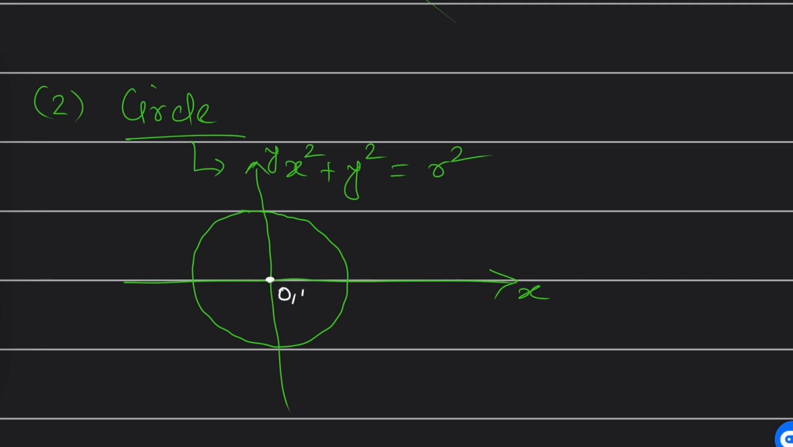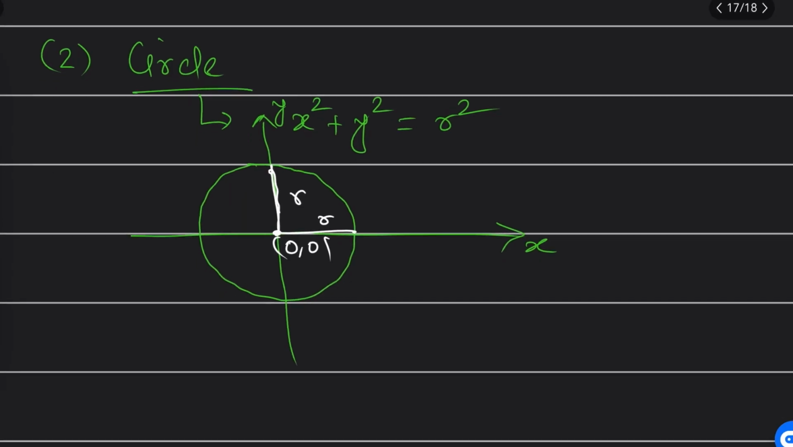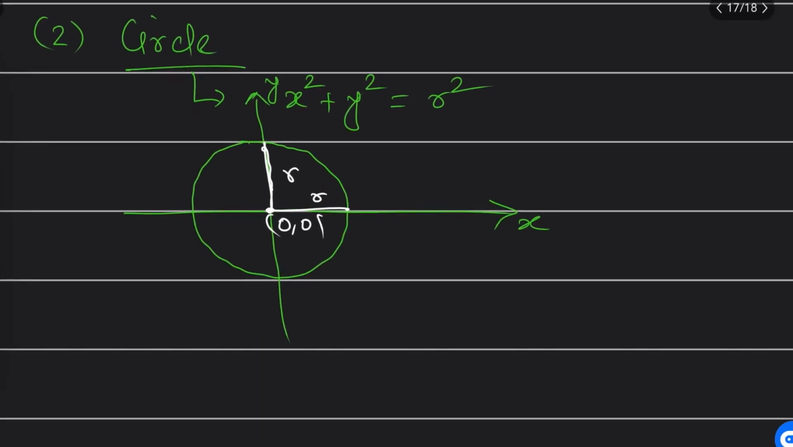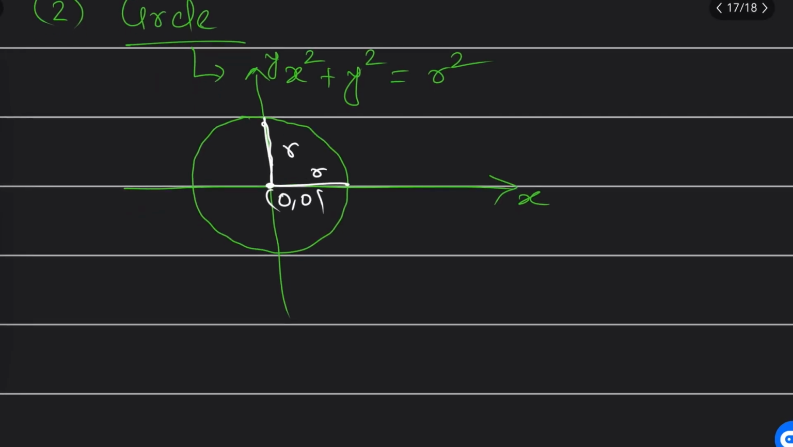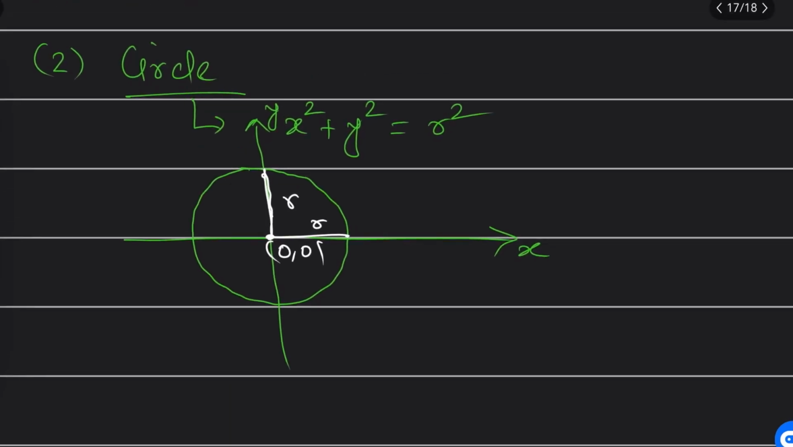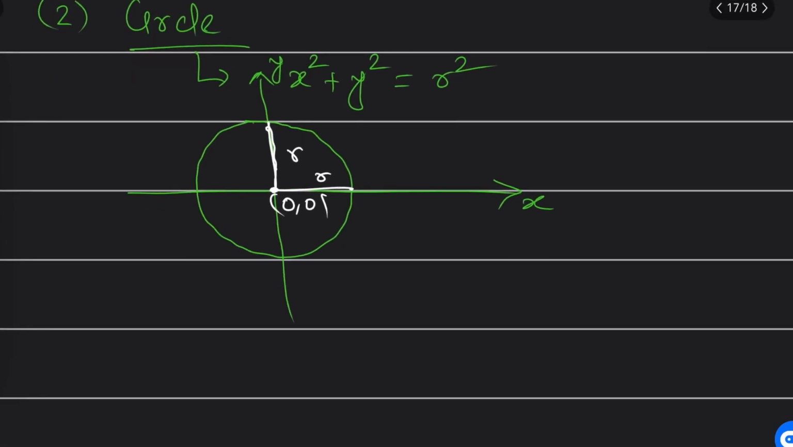This is 0 comma 0, right? Sir, this is the radius r, this side also and this side also, right? It means from the center the perimeter or circumference is at an equal distance, right? This is the equation of a circle you should keep in mind. Whenever you find x square plus y square equal to r square, the equation will be called a circle equation, right?